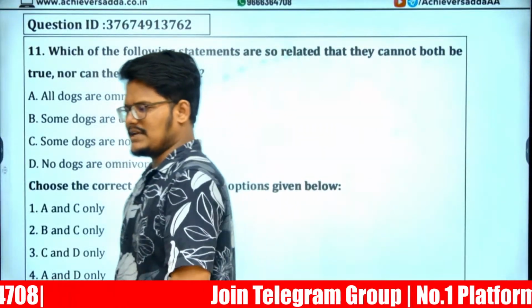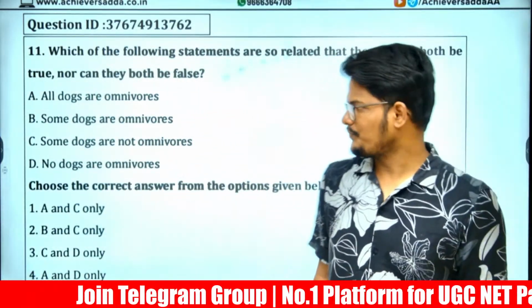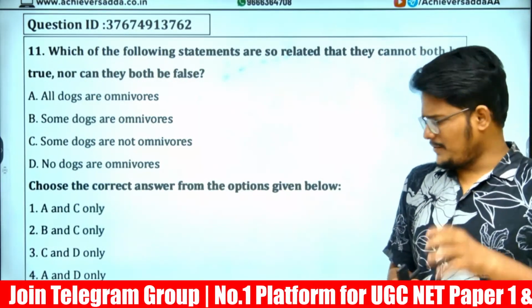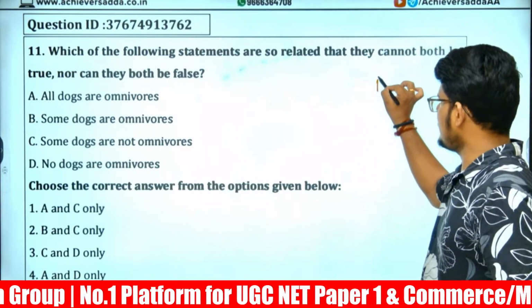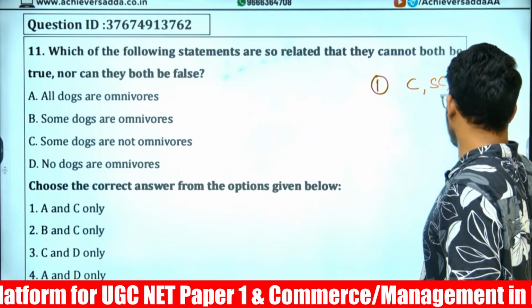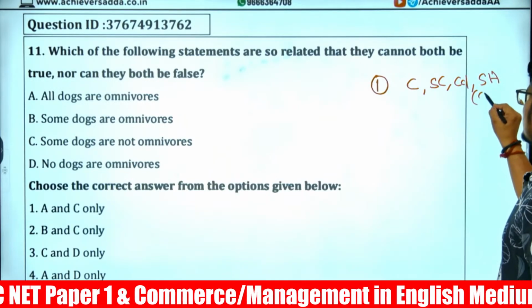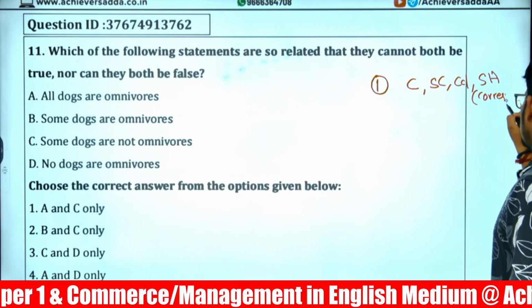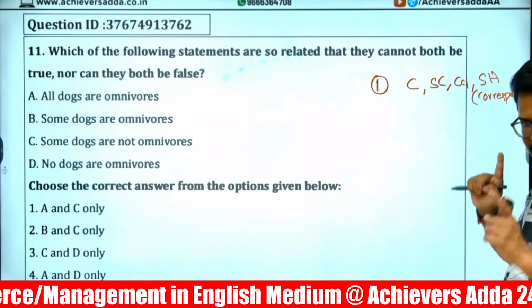Next, logical equivalence. I was repeatedly saying that every time you have to remember. In the square of opposition, if you learn one concept, there are possible questions: direct, contrary, subcontrary, contradictory, as well as subalternation. We also call subalternation as corresponding. So one question can be asked out of this, any one.